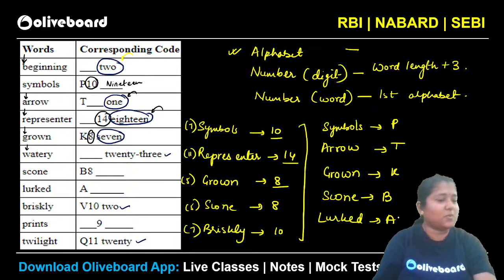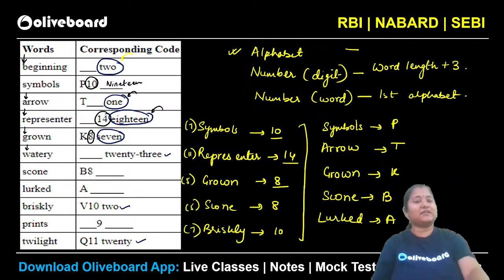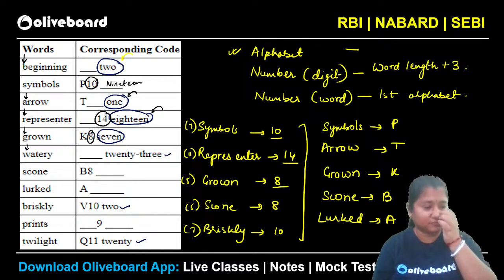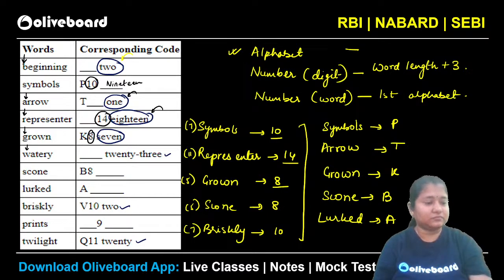So what is happening in here? How do we get this alphabet? अल्फाबेट कैसे आ रहा है? Check the last alphabet, guys, of the words. Last alphabet को check करो.